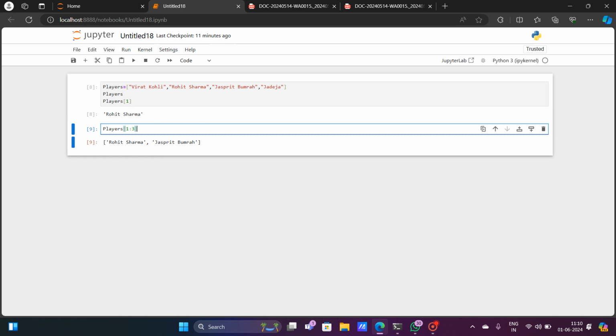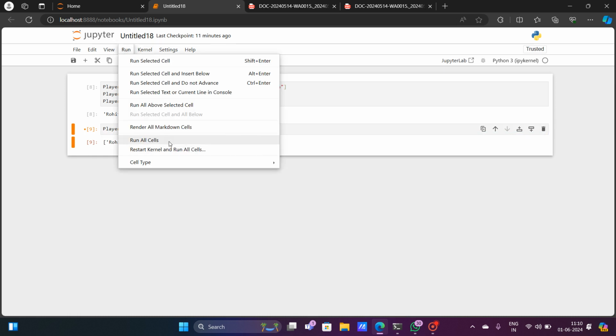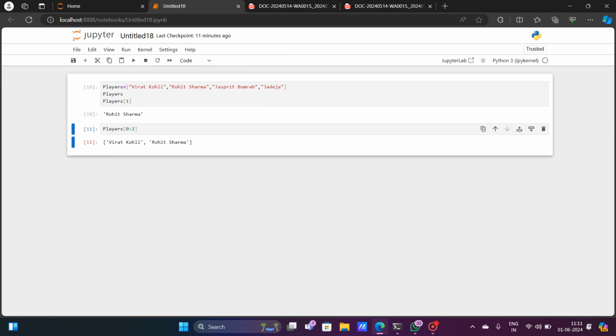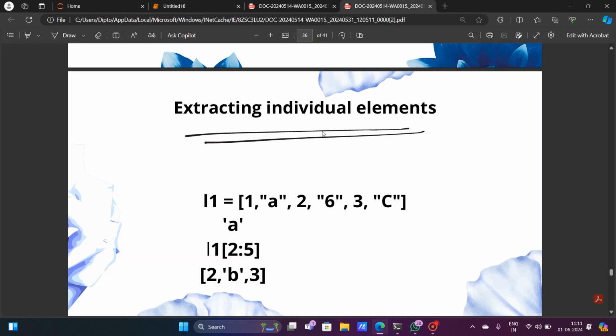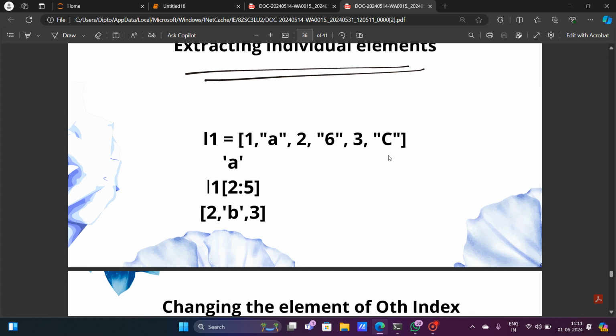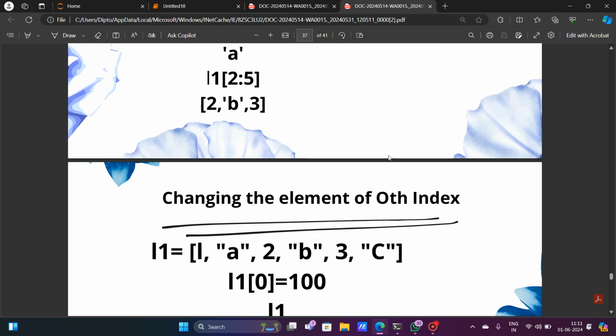Suppose I want to extract from 0 to 2. Now the zeroth index is Virat Kohli and the second index is Jasprit Bumrah. But it will not take the second index. Jasprit Bumrah will not be taken. Only Virat Kohli and Rohit Sharma will be taken. You want to see? Let's see it. So Virat Kohli and Rohit Sharma is taken only. So it never takes the last element or last data or last value. So that's how extraction of individual elements from the Python list works.